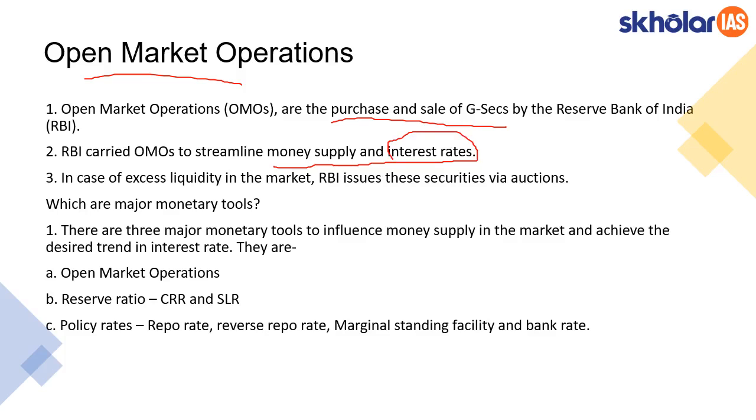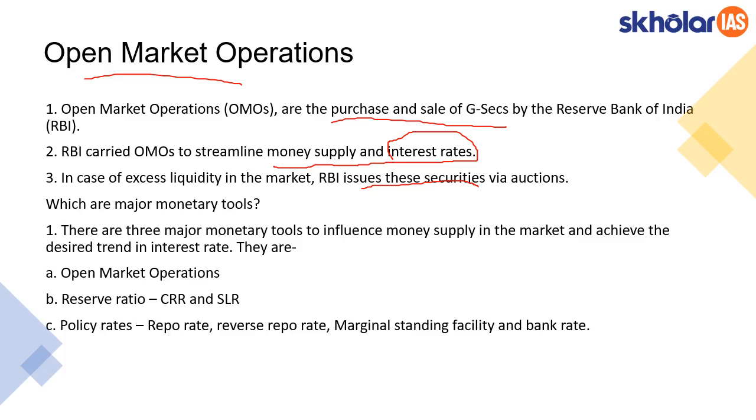In case of excess liquidity in the market, RBI basically issues securities. If there is more liquidity in the market and RBI wants to reduce that liquidity, it would be issuing the security so that it can suck all the money in. And if there is less liquidity in the market, then RBI would be buying these securities from the public so that it can inject more funds.